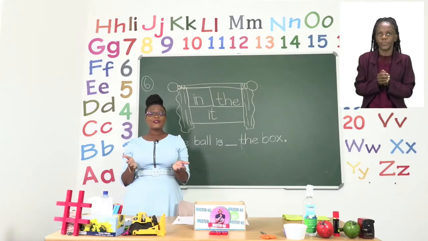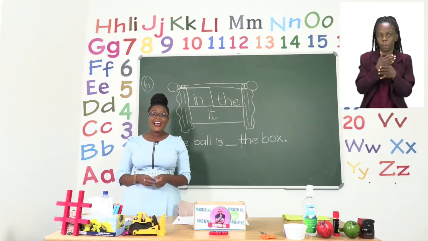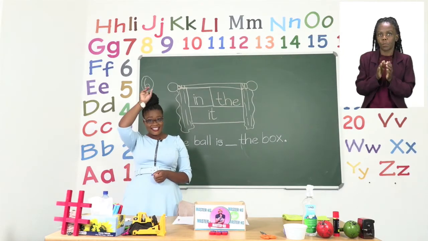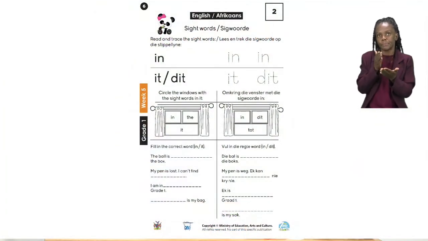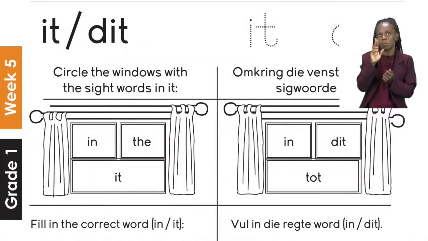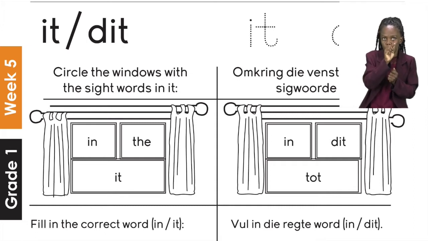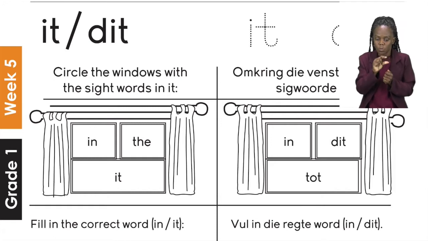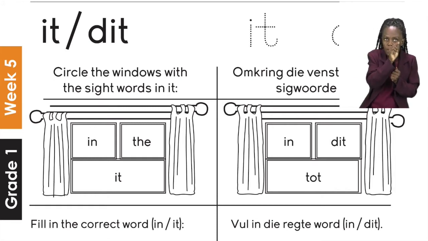For our first exercise, boys and girls, let us turn to page 6. On page 6, we are going to be doing our sight words. Now remember, boys and girls, sight words are words that we often say and use. You're going to do the top part by yourself to trace the words. And then after that, I would like you to please circle the windows with the sight words in it.